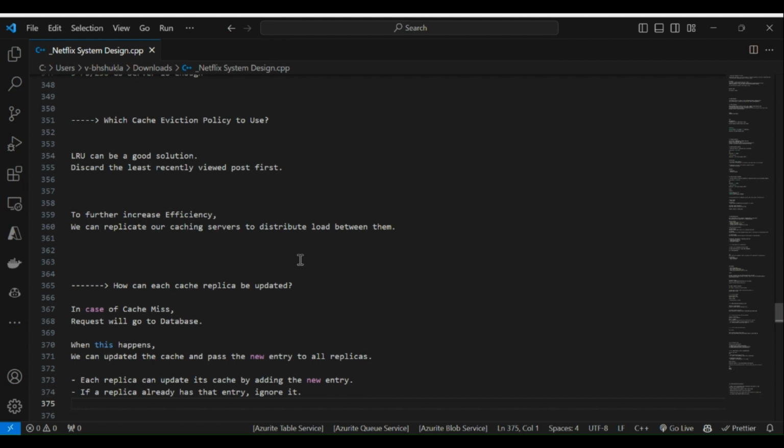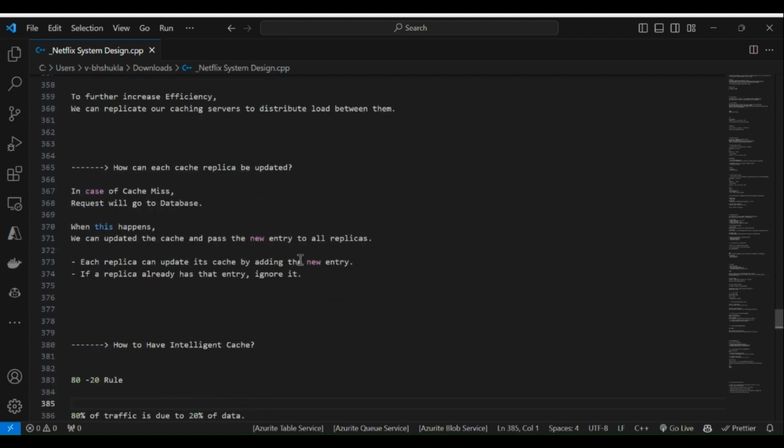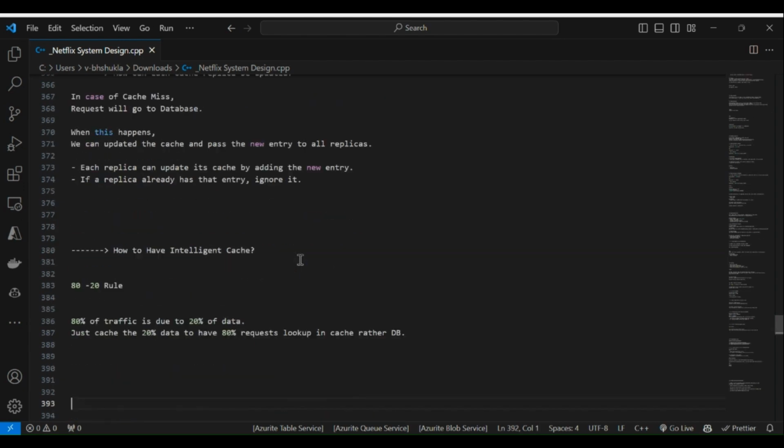So we take that request and get the response from the original database and return it to our user. Each replica can update its cache by adding the new entry, and if a replica already has that entry, ignore it.